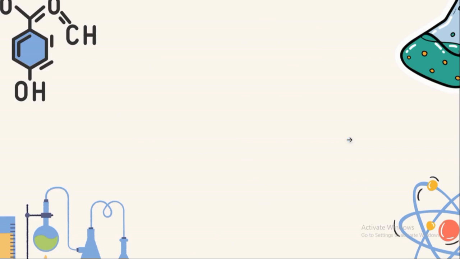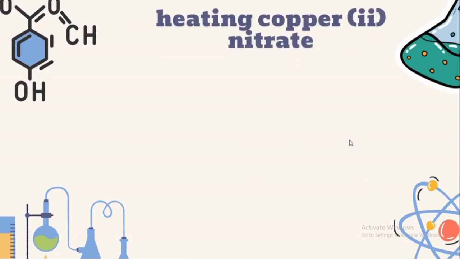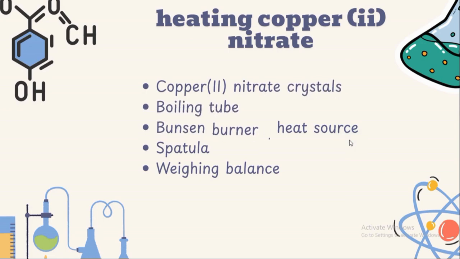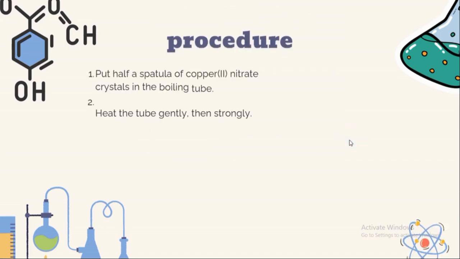We're going to conduct this investigation by heating copper 2 nitrate, and you're going to require some materials. First, we need the copper 2 nitrate crystals, boiling tube, Bunsen burner, a spatula, and a weighing balance. We're going to conduct this by first putting half a spatula of copper 2 nitrate crystals in the boiling tube. We measure and record its mass.